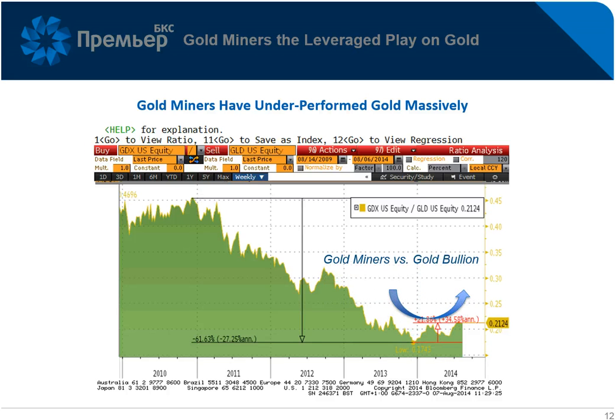Here on page 12, we can see that gold miners have underperformed the gold price really since the beginning of 2011 and quite substantially. But what we see in 2014 is that this ratio is turning in favor of gold miners. So gold miners now are going up faster than the gold price. With this to continue, we could see very big further gains for gold miners, which is a leveraged way to play rising gold and silver prices.